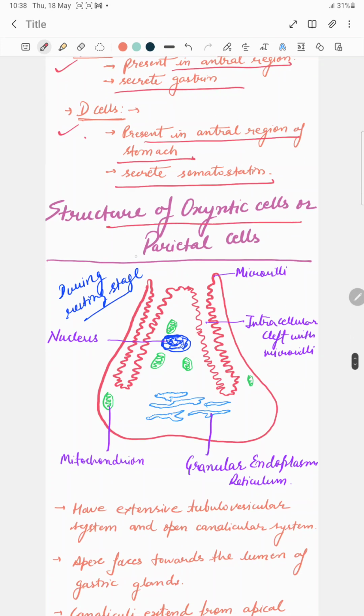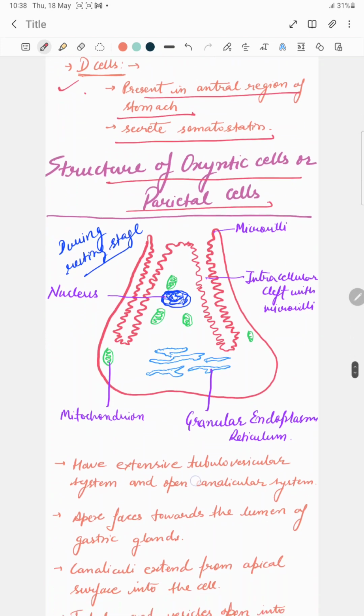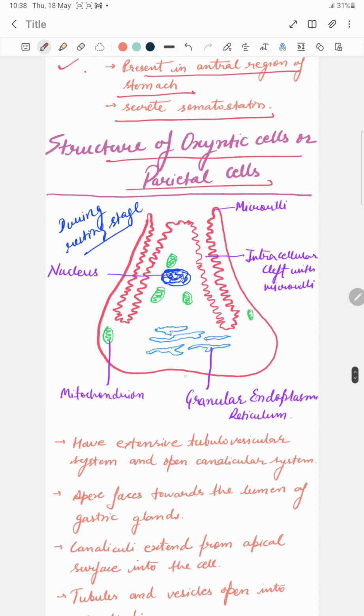Structure of oxyntic cells or parietal cells. This is the structure of the parietal cell. These are the microvilli. These are intracellular clefts with microvilli. This is the cleft-like structure, and these two are the microvilli folds, and the center of these folds is known as the intracellular cleft with microvilli.